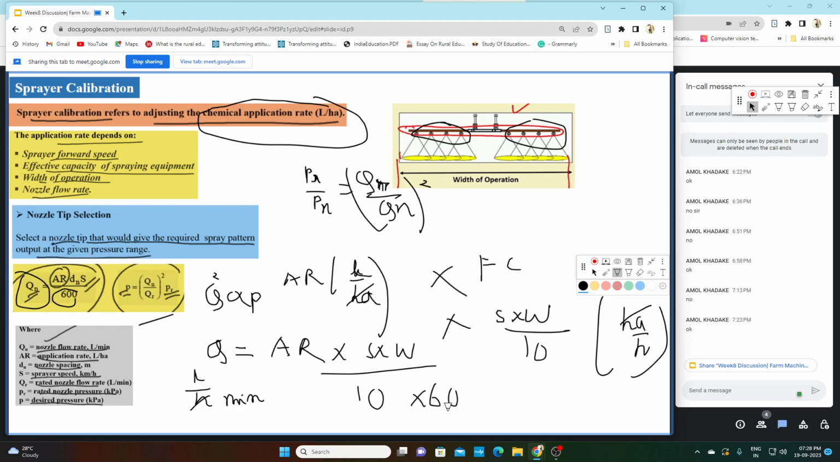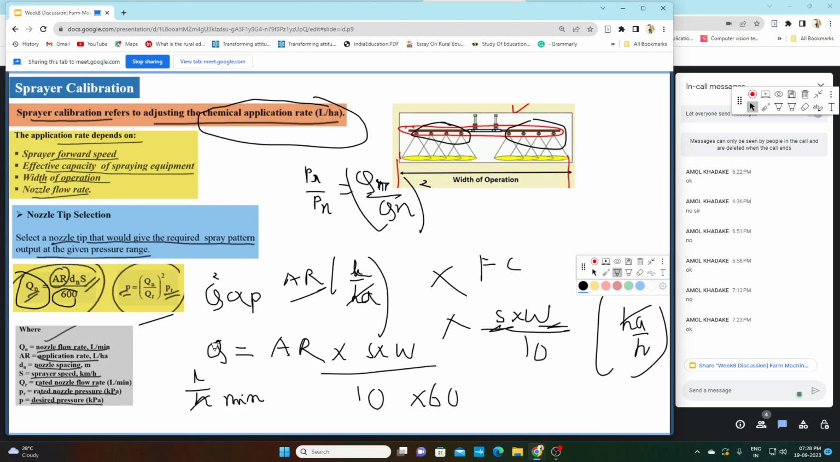So again I am repeating, if we know the application rate in liter per hectare, we can reach the flow rate of the nozzle. How can we reach the flow rate of the nozzle? We have to multiply this application rate with field capacity. What is field capacity? Field capacity is speed of the operation into width of the operation divided by 10.